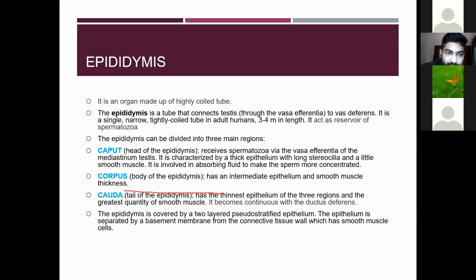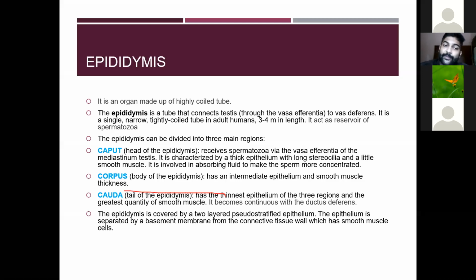It is a single narrow, tightly coiled tube, and in an adult human, when stretched, it is 3 to 4 meters in length. Then it acts as a reservoir of the spermatozoa. The seminiferous tubule is where spermatogenesis occurs, and the epididymis acts as the reservoir of the spermatozoa.